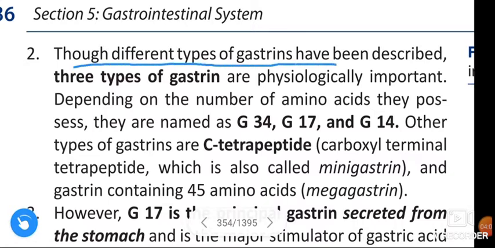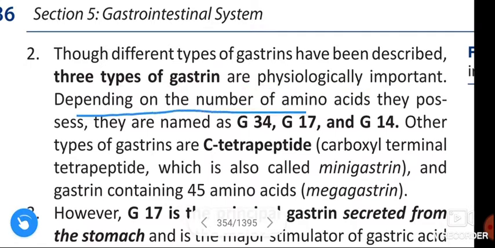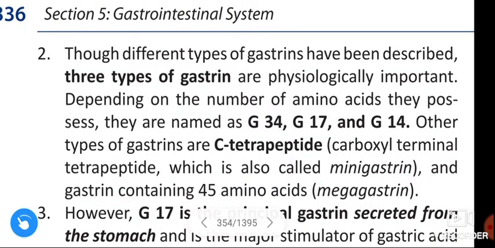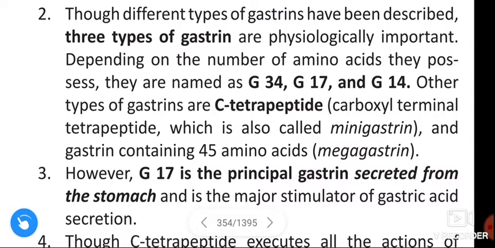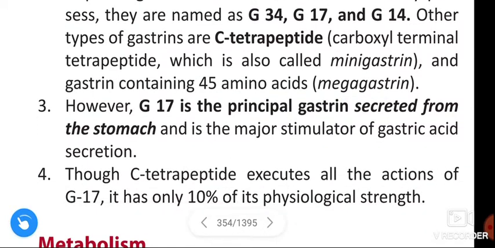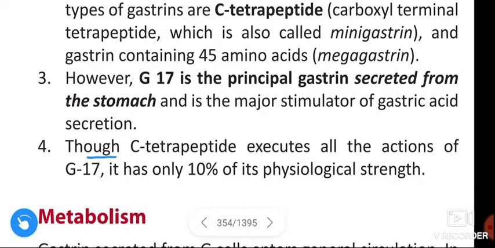Now different types of gastrin have been described. 3 types of gastrin are physiologically important. Depending on the number of amino acids they possess, they are named as G34, G17 and G14. Other types of gastrin are C-tetrapeptide, carboxyl terminal peptide, which is also known as mini-gastrin, and gastrin containing 45 amino acids, which is megagastrin. However, G17 is the principal gastrin secreted from the stomach and is a major stimulator of gastric acid secretion. Though C-tetrapeptide executes all the actions of G17, it has only 10% of its physiological strength.